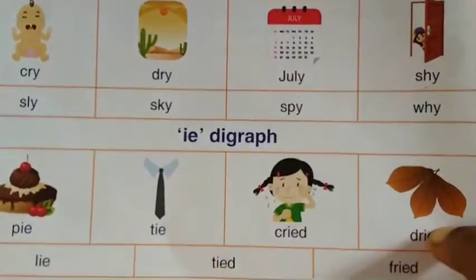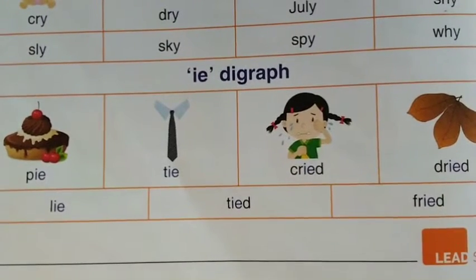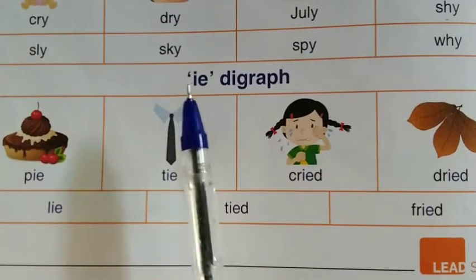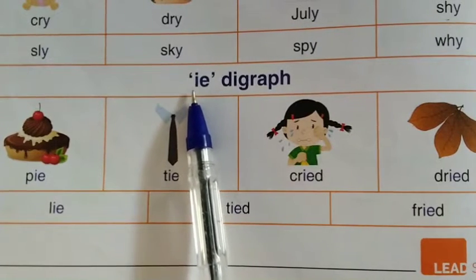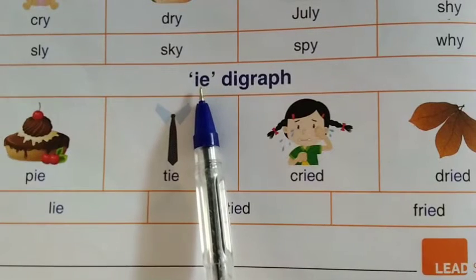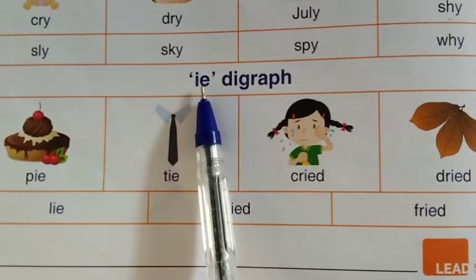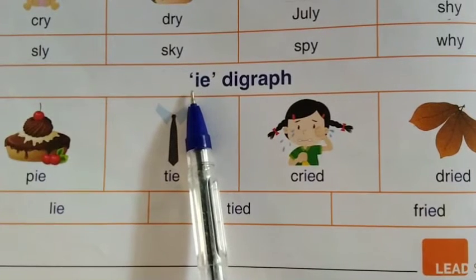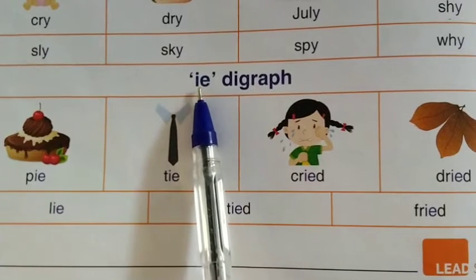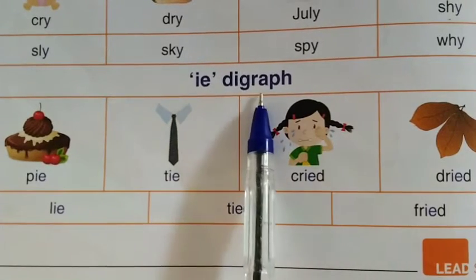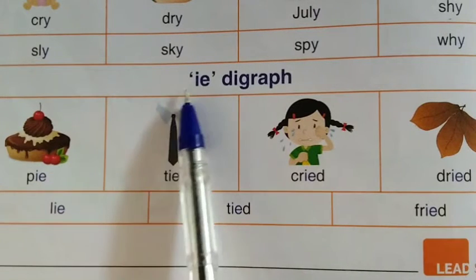Look at the next digraph. Here, I, E. These two letters come together to make the single sound I. What digraph is this? I digraph. I as in pie.